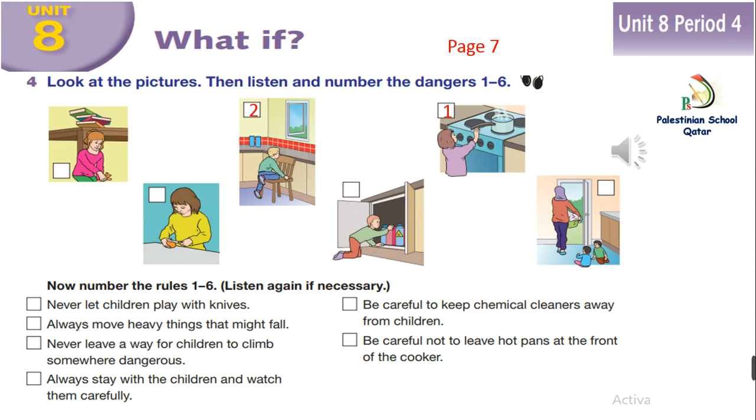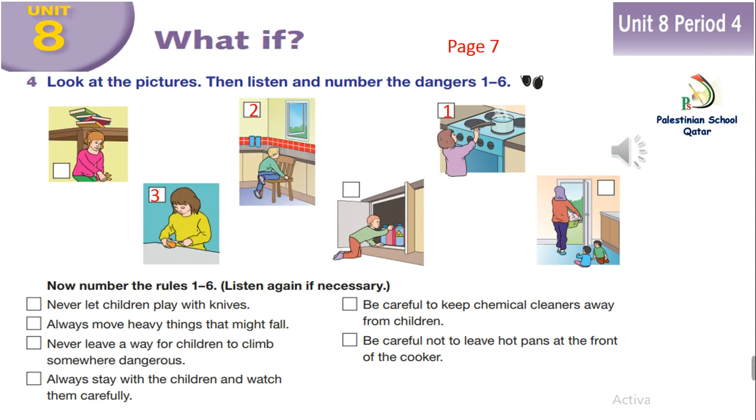That's right. Now, who can see something else? What about that girl who's trying to cut an orange? I agree. So what rule can we make about that? Never let children play with knives. Yes, good. And there are some more dangers too. Yes, look at that boy by the cupboard under the sink. He's going to take out those bottles of cleaners. You're right. So, who can give us a rule? I can. Be careful to keep chemical cleaners away from children.